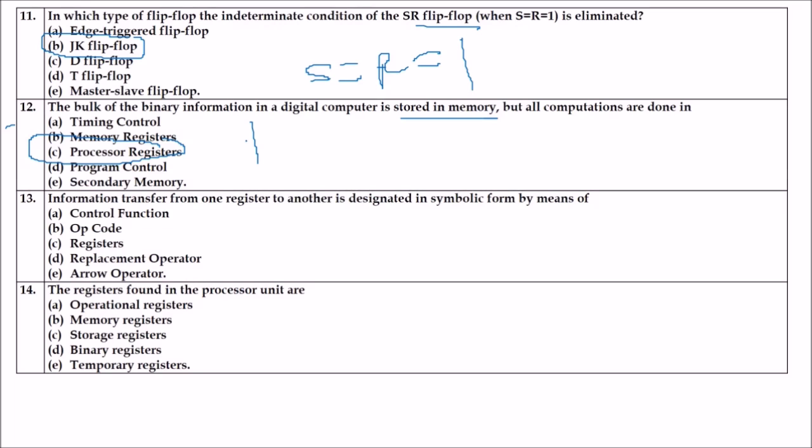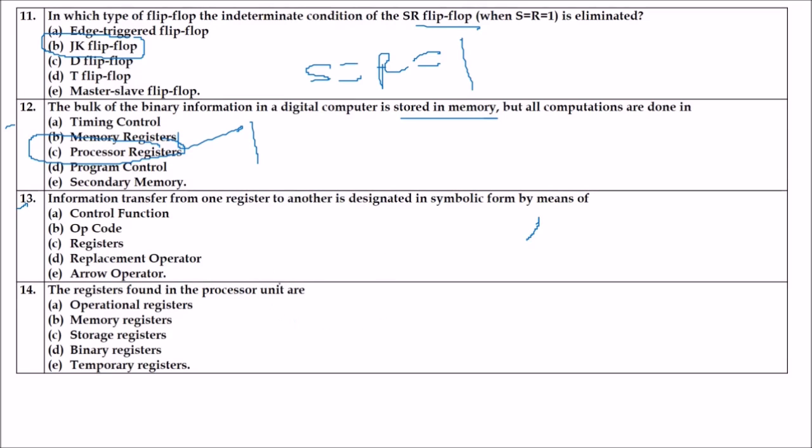So an instruction code therefore must specify not only the operation but also the register or memory words where the operands are to be found, as well as the register or memory words where the result is to be stored. For this very reason, the bulk of binary information in a digital computer is stored in memory, but all computations are done in processor registers. This is the answer.